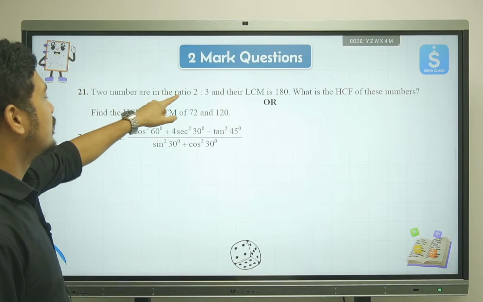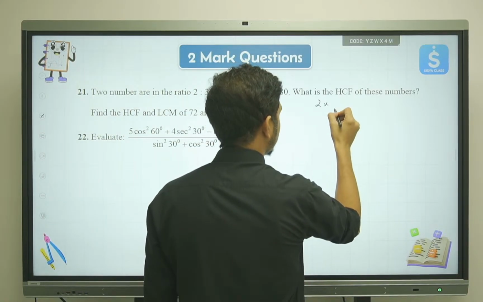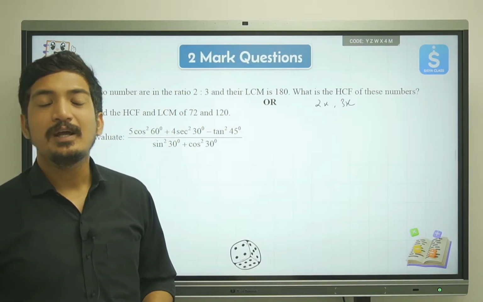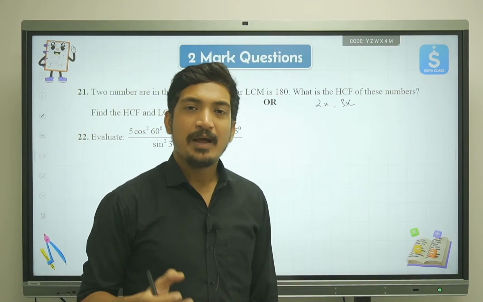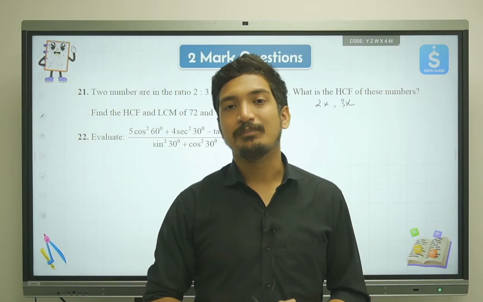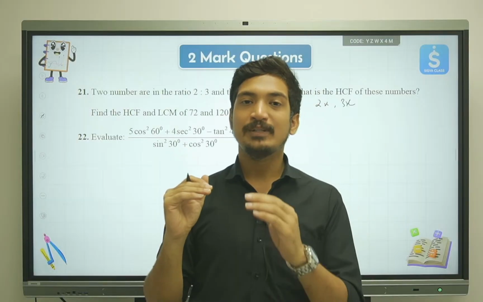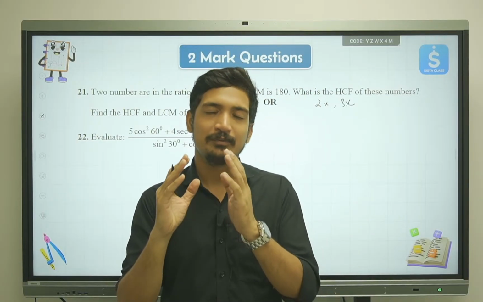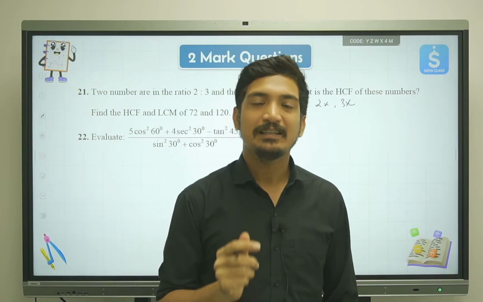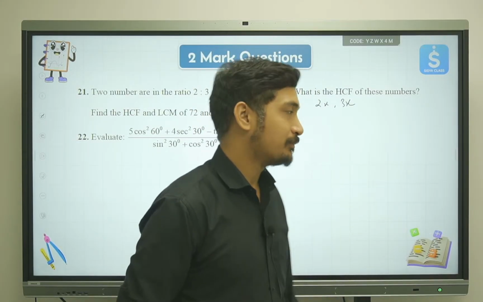Two numbers are in the ratio 2:3, so I'm going to write the two numbers as 2x and 3x. What is x? x is actually the common factor between these two. This common factor can also be considered as the HCF of these two numbers. Why? Because this number was responsible for reducing this fraction into its simplest form, which means that this x itself is the HCF. So we need to find out the value of x.